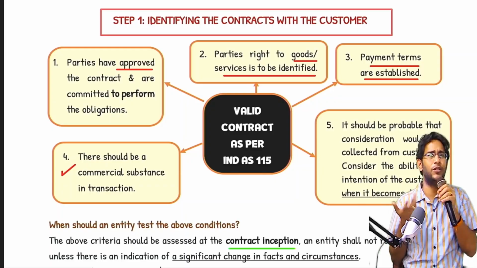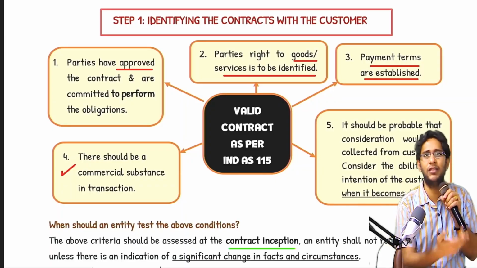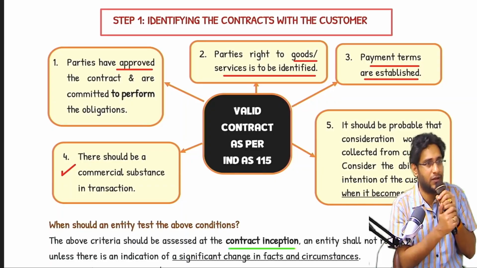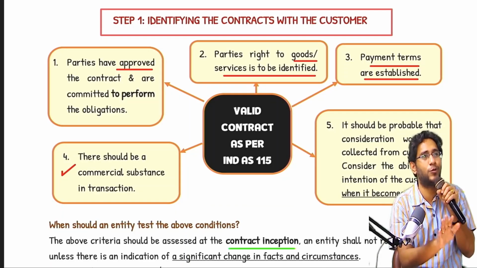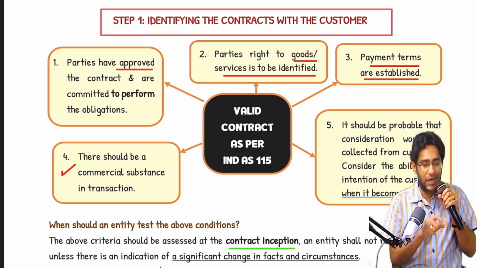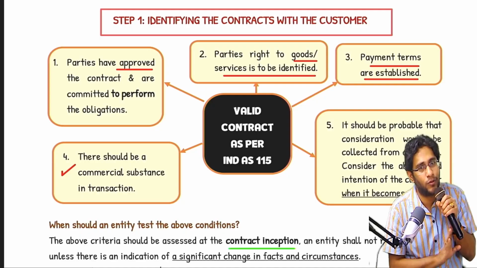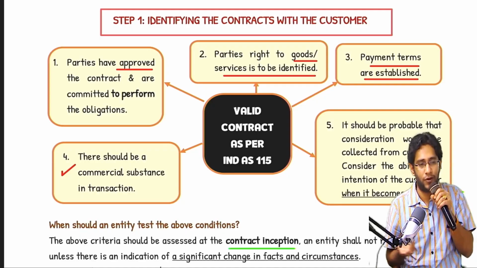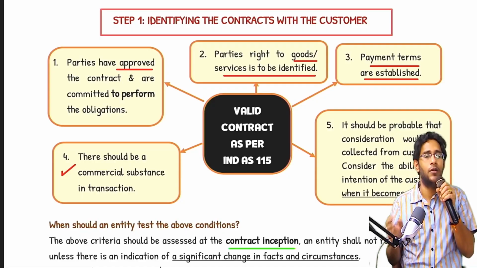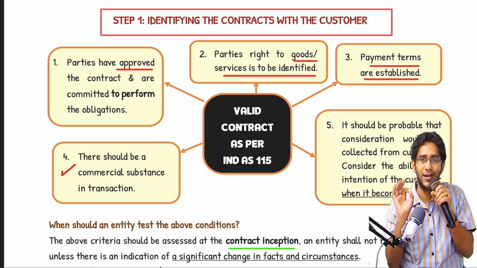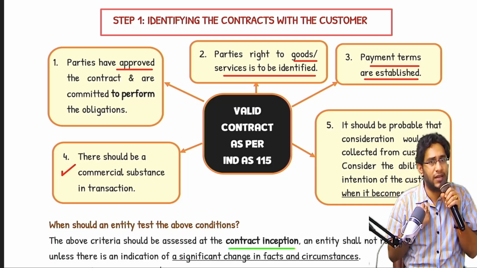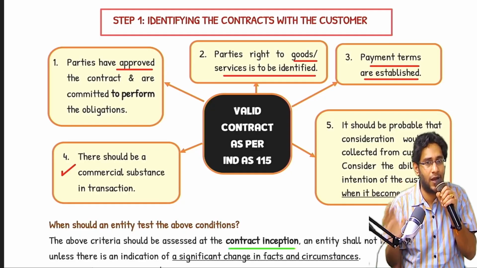It's simple, sir. You received money. If it is not income, there is no option. It has to be a liability. Credit accounts are what, sir? Only 2. It should be either income or liability. The standard says it will not allow you to create a revenue account, so I don't have a choice. I have to recognize it as a liability. So if any of these 5 conditions are not satisfied, you will not recognize revenue. Whatever amount you received should be recognized as a liability.